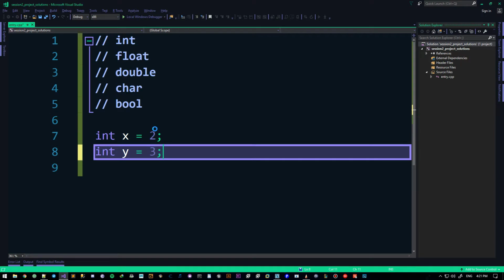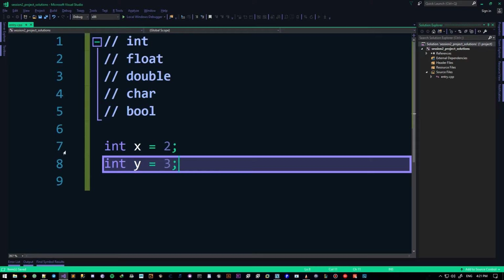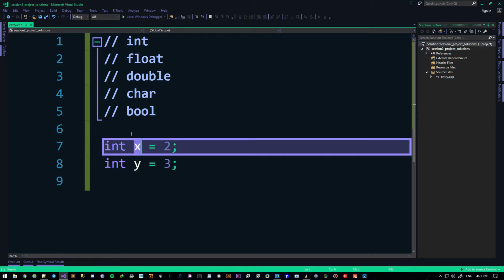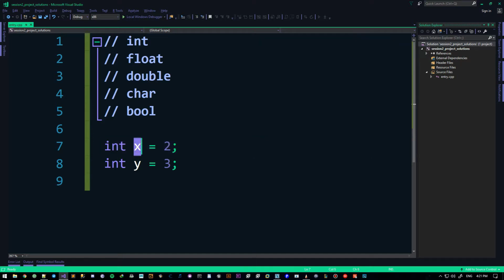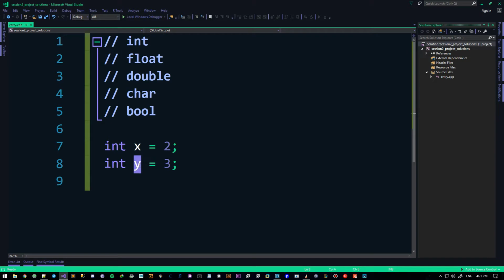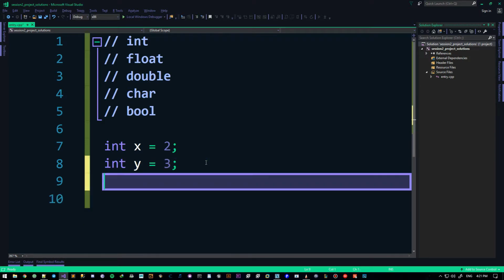Now, this is the basics of how things work. I can say int x equals 2. What it means is that we are declaring a variable, we're making a variable that is named x of type int, which has the value of 2. So this is as simple as it gets. It's just easy peasy lemon squeezy. We have another integer named y, which is equal to 3. We can have anything else we want.